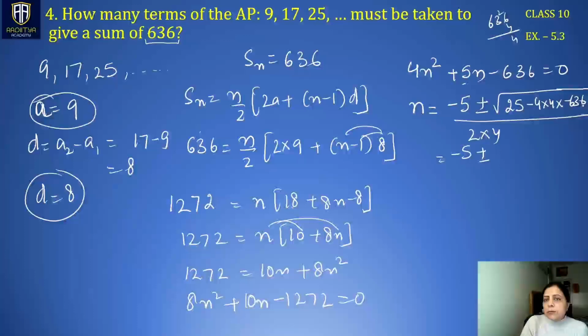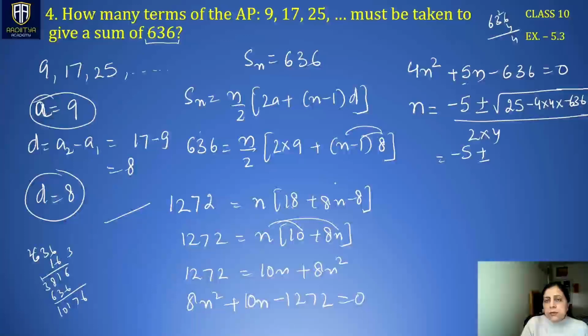You have to multiply. This is 636 multiplied by 4. 4 sixes are 24. 636 multiplied by 6, 6 sixes are 36, 3 sixes are 18 and 3 is 21, 36 and 2 is 38, and this is 636. So we get 10176. 10176 added to 25.